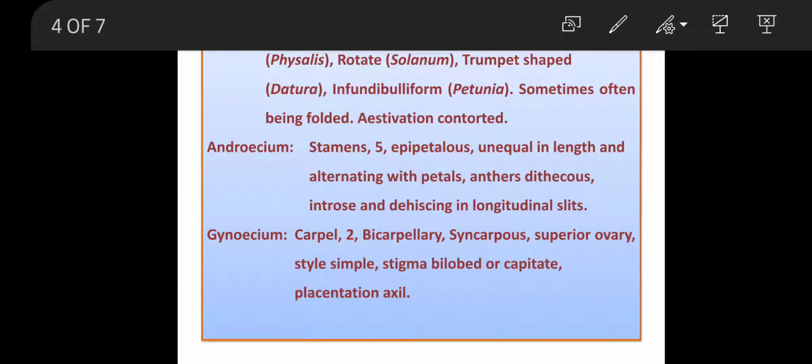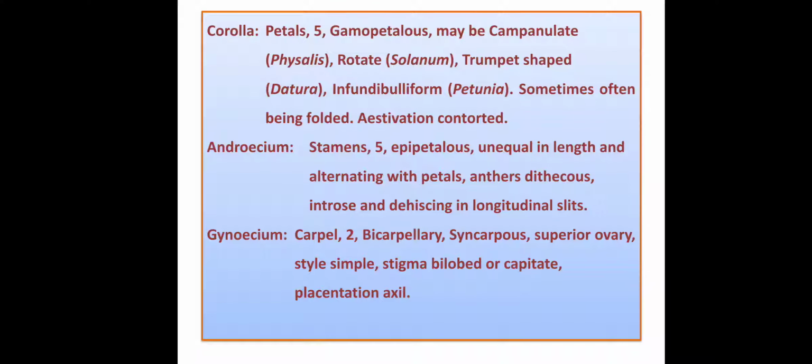Then gynoecium, carpels are two. With two carpels, the ovary is called bicarpellary. Ovary is united, so syncarpous. Superior, because all whorl members other than gynoecium are situated below the ovary. Then style is simple. Stigma is bilobed, or sometimes it is capitate, and the placentation of the ovules in the ovary is axile placentation, and the type of fruit is berry. In some cases it is capsule. So these are the general characters of the family Solanaceae.